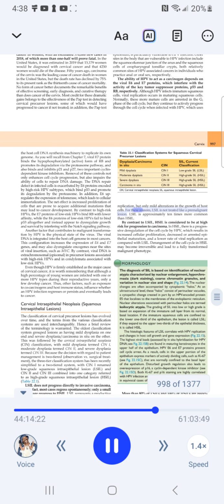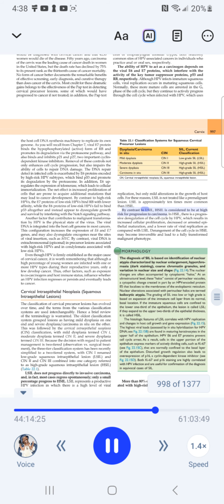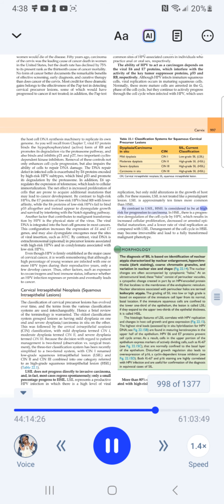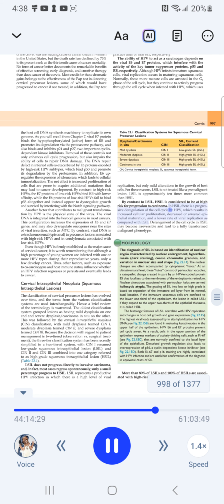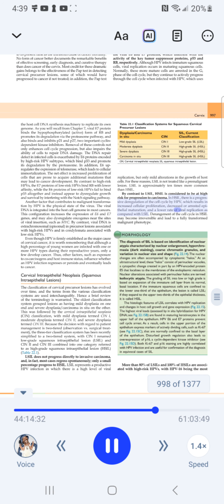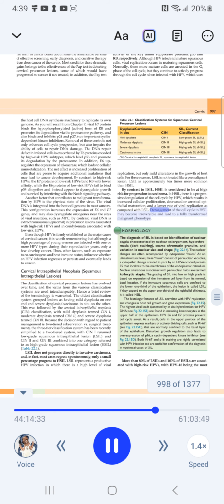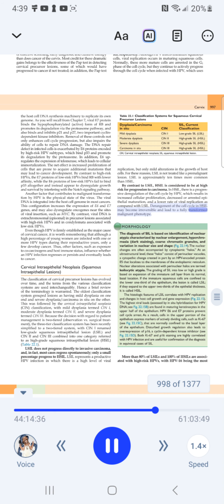For these reasons, LSIL is not treated like a premalignant lesion. LSIL is approximately 10 times more common than HSIL. By contrast to LSIL, HSIL is considered to be at high risk for progression to carcinoma. In HSIL, there is a progressive deregulation of the cell cycle by HPV, which results in increased cellular proliferation, decreased or arrested epithelial maturation, and a lower rate of viral replication as compared with LSIL. Deregulation of the cell cycle in HSIL may become irreversible and lead to a fully transformed malignant phenotype. Morphology.